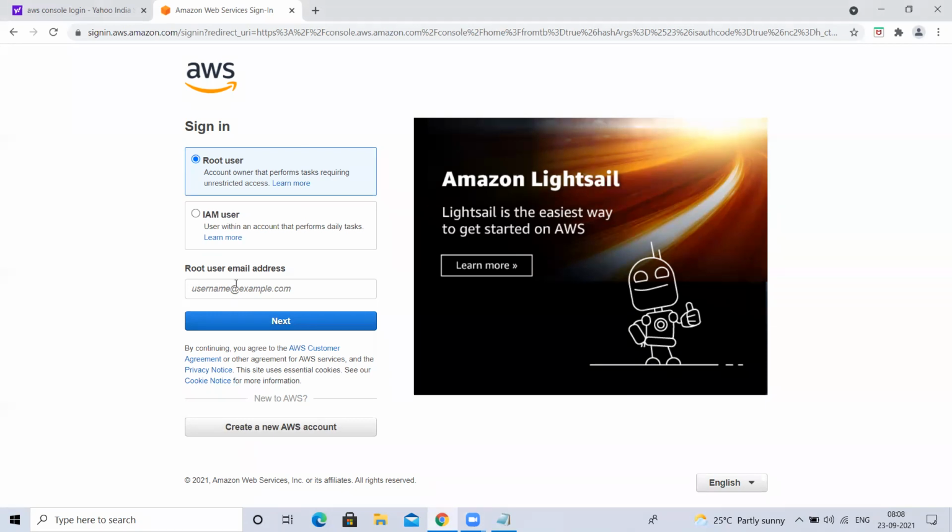But we don't have an account. We are very new to AWS. We have to create an AWS account. For that, you have to click on this: Create a new AWS account.